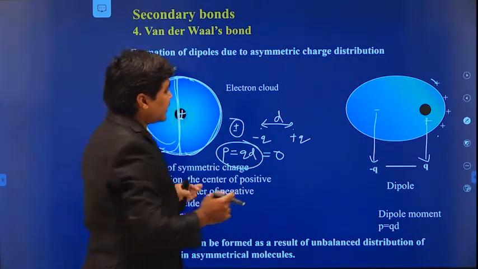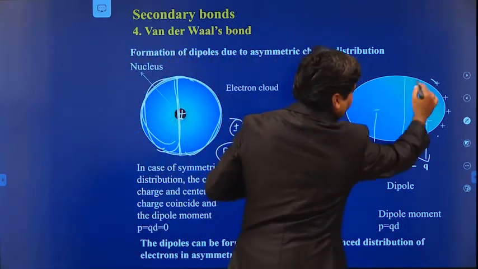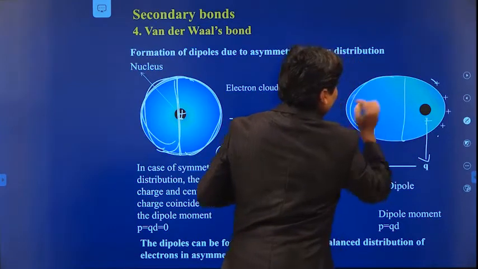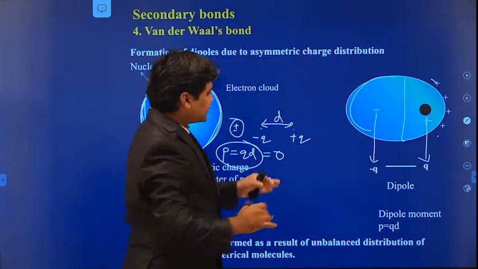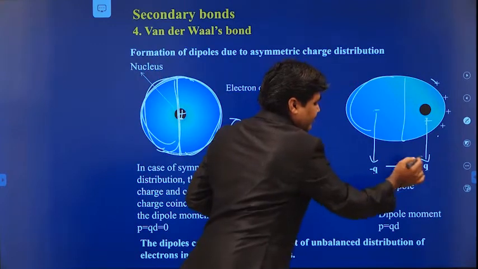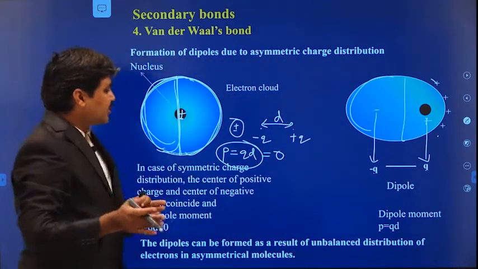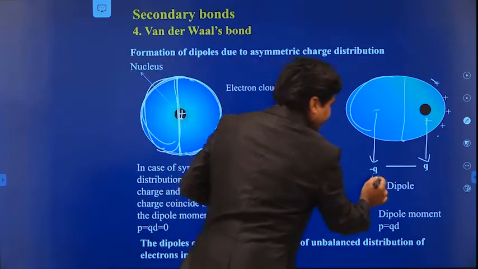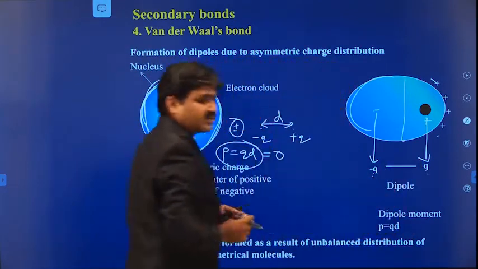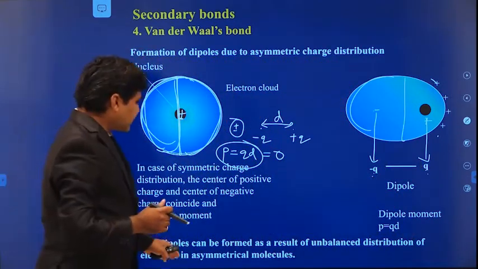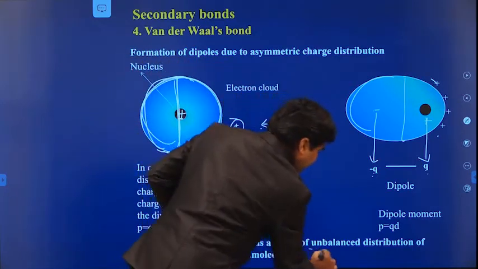Because of this imbalance, on one side we have more positive charge and on the other side more negative charge. So the center of negative charge and the center of positive charge do not coincide, and they are separated by some distance. Due to this separation of the negative and positive charge, there will be some dipole moment. So these dipoles are formed due to the unbalanced distribution of the charge.